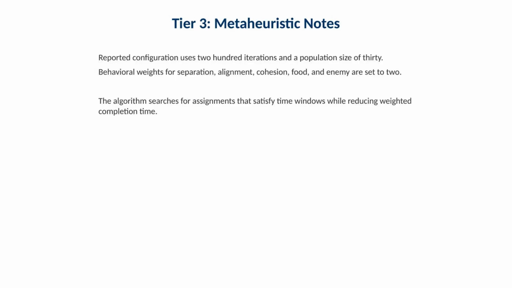The reported configuration uses 200 iterations and a population size of 30. Behavioral weights for separation, alignment, cohesion, food, and enemy are set to 2. The algorithm searches for assignments that satisfy time windows while reducing weighted completion time. Operationally, this is the time versus quality trade. More iterations can improve results but cost compute time.